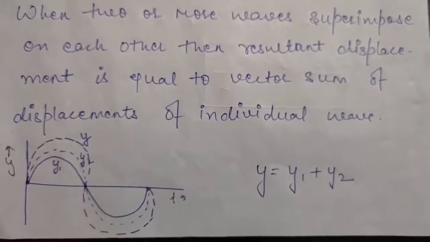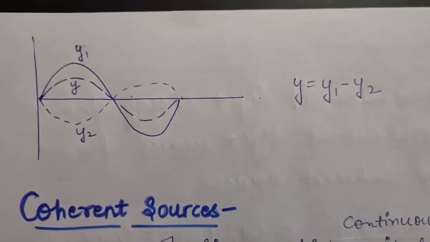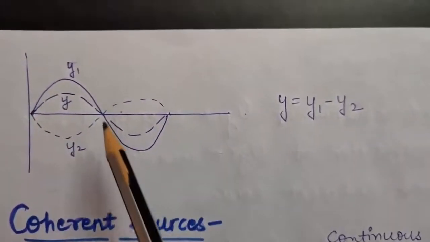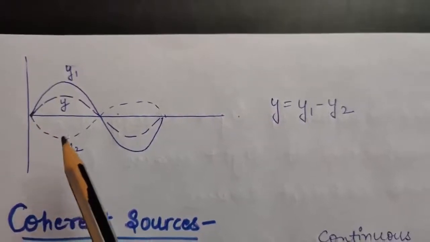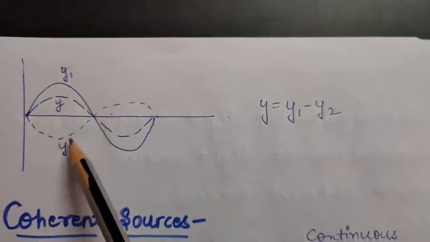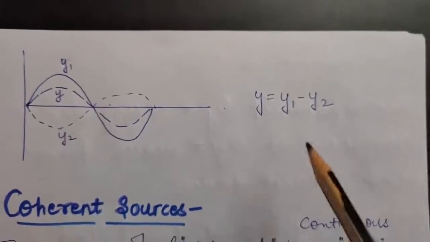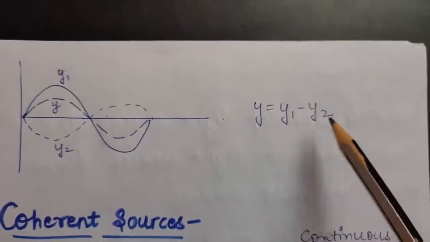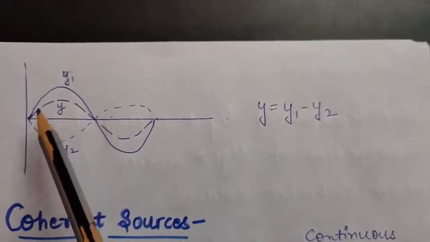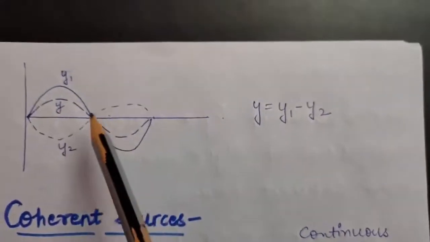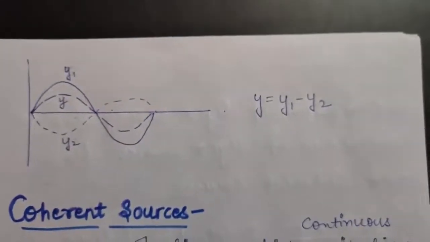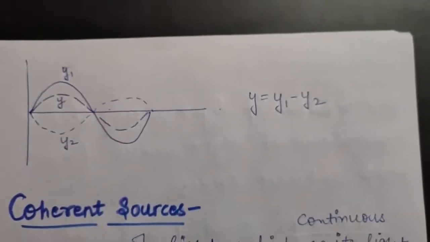Now let us take a second case. In this case, this solid line is the wave which has an amplitude y1. This light dotted line is a wave which has an amplitude of y2, but as you can see, they are in opposite directions. So when you do the vector sum, the resultant will be y1 minus y2. Because y1 is larger, when you subtract something from it, the resultant becomes smaller. This dark dotted line is your resultant wave with amplitude y. So this is nothing but the superposition principle for waves.